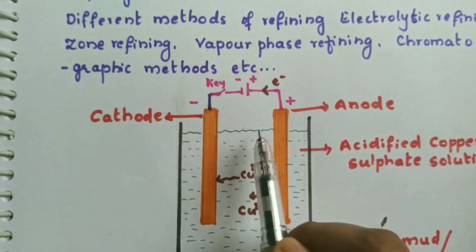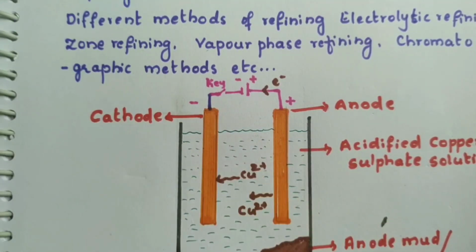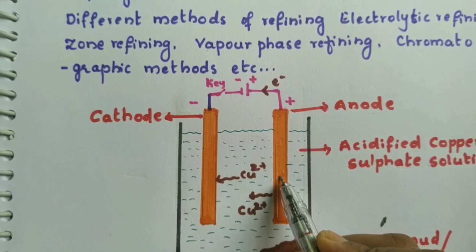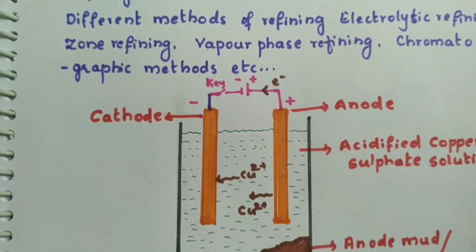When we pass the electricity, what happens? The liquid here is acidified copper sulfate. A salt solution of the same metal has to be taken as the solution here. So we are acidifying it to increase the conductivity.